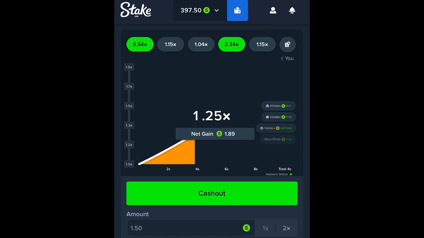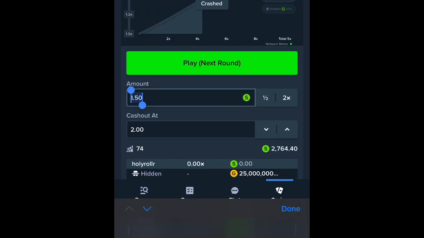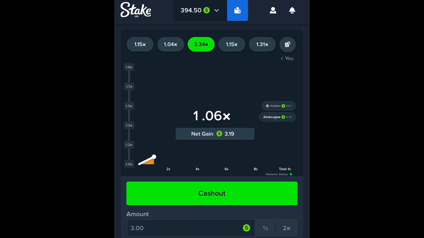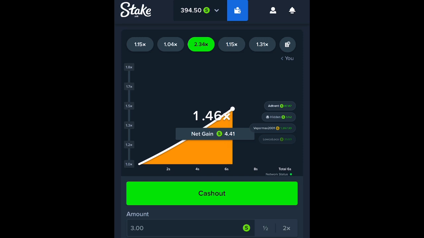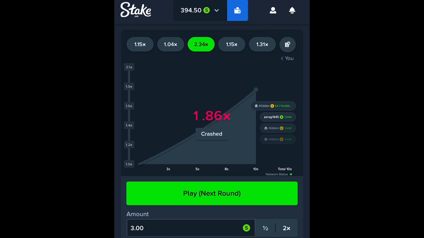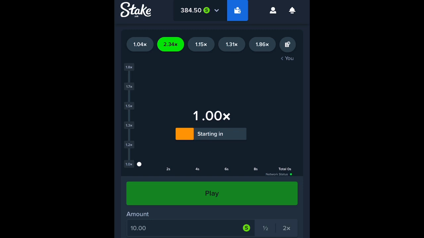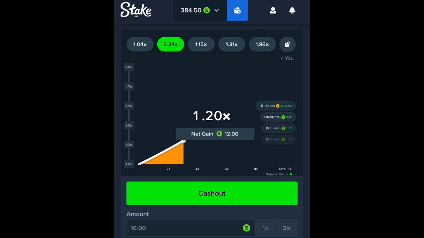We're hoping that we don't get 6 losses in a row. That's all I'm saying. And you might say, man, you were 50 cents away. You're doing all this for 50 cents. Well, now it'll be a little bit more. We'll make our goal a little bit more. How about that? Let's see if we can cash out before we crash out on this one. We had 2 losses. Let's see if we can get there with the, oh my goodness, this is $10. All for 50 cents? Well, now our next win, we will be exceeding our goal. Simple as that. We just hope that we don't get 6 losses in a row or we lose, you know.